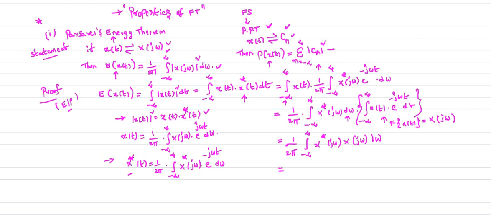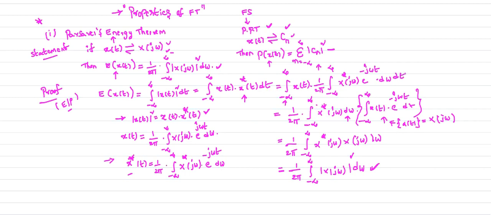Now you tell me, x conjugate of j omega into x of j omega is what? I can write the above expression as integral minus infinity to plus infinity mod x of j omega whole square into d omega. So that is the energy of the signal. If x of j omega is given to you, you can find out the energy of the signal using this formula. I am just rearranging the expression.